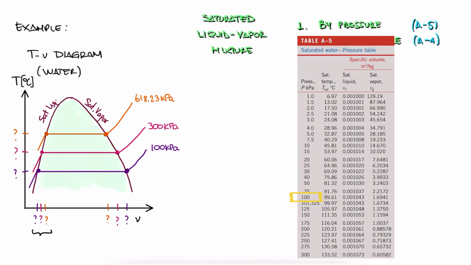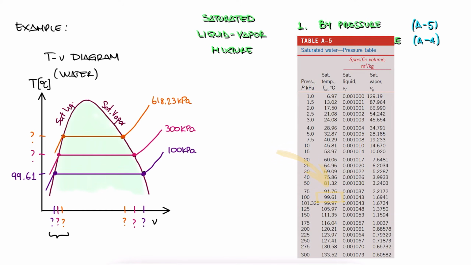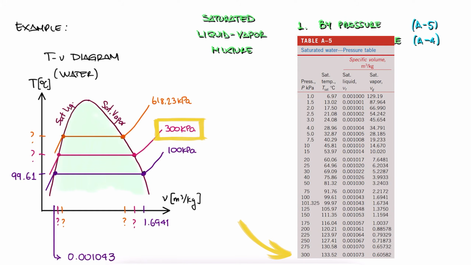For 100 kilopascals, we see that the saturation temperature is 99.61 degrees Celsius, and that the saturated liquid has a specific volume vf of 0.001043 cubic meters per kilogram, and that the saturated vapor has a specific volume vg of 1.6941 cubic meters per kilogram. Looking at 300 kilopascals, we see a saturation temperature of 133.52 degrees Celsius, vf equal to 0.001073, and vg equal to 0.60582.